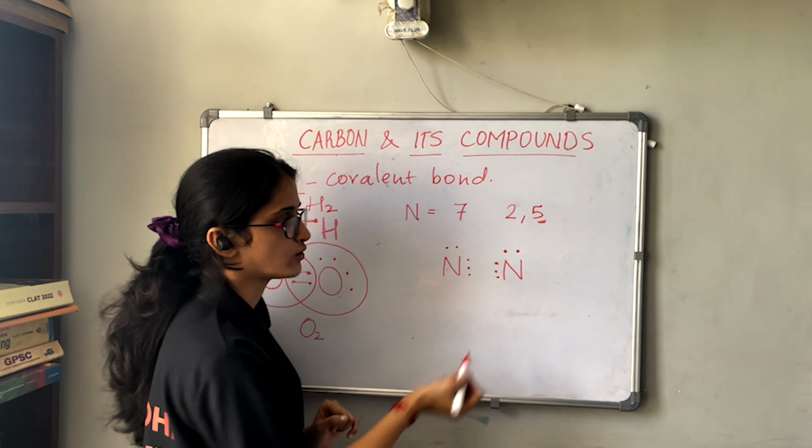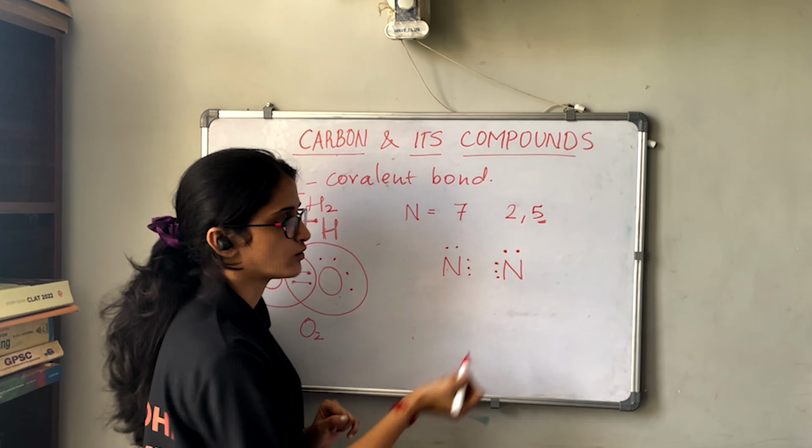So let us take hydrogens. Each hydrogen has 1 electron. We can do the same thing on that side. So 1, 2 and 3, right?